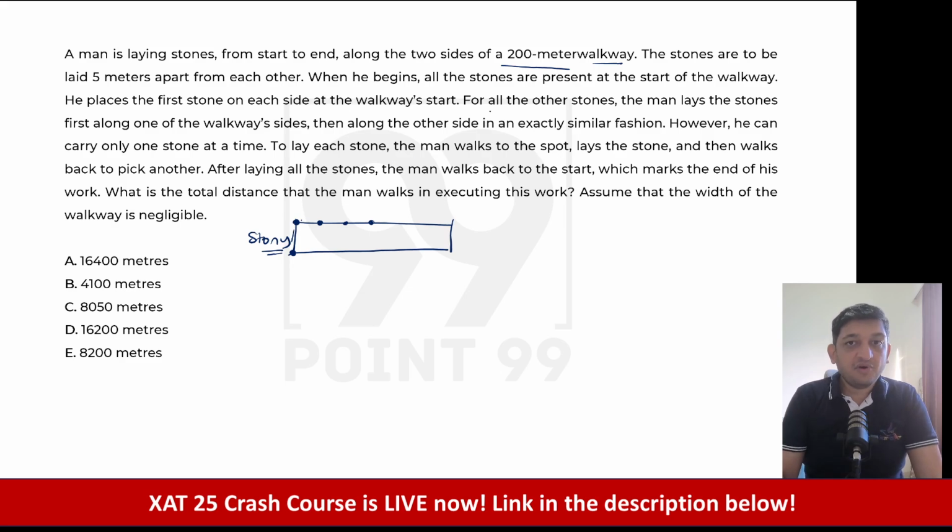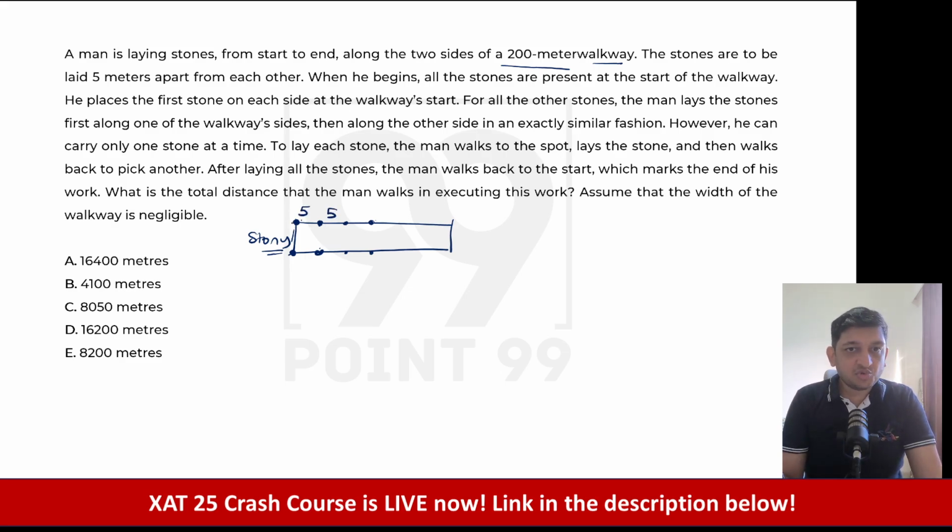Then what happens? For all the other stones, the man lays the stones first along one of the walkway's sides. So he has placed it on one side. Then along the other side in exactly similar fashion. So first left then right, first left then right, first left then right, it will go on like this. However, he can carry only one stone at a time. So if, let's say, he has to go to the second iteration, the gap has to be 5 meters apart from each other. So here it should be 5 meters.